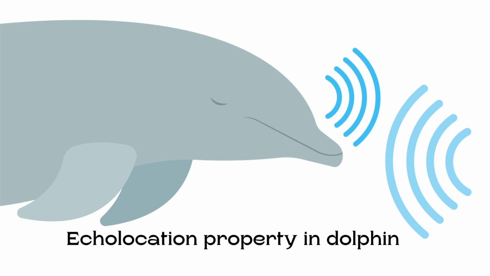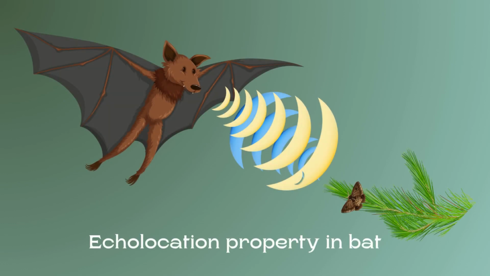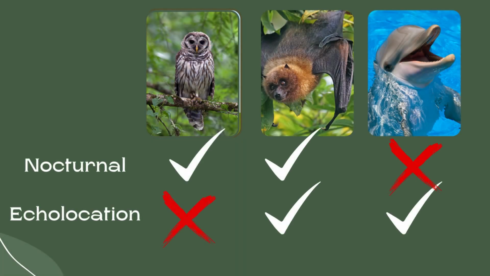So here we have the dolphins. And you know, the bats have the echolocation property, but the owls don't. So here, as we see, nocturnal animals are bats and owls, and the echolocation property is found in bats and dolphins.